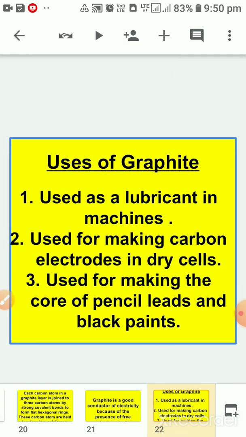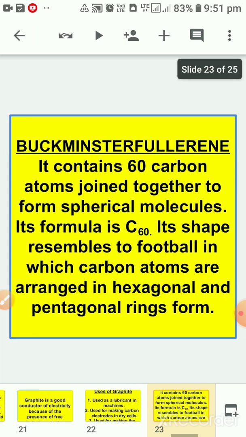Now the uses of graphite. Graphite is used as a lubricant in machines. It is used for making carbon electrodes in dry cells. It is also used for making the core of pencil leads and black paints.